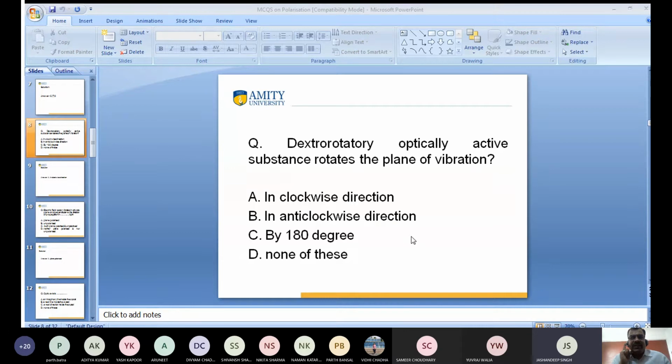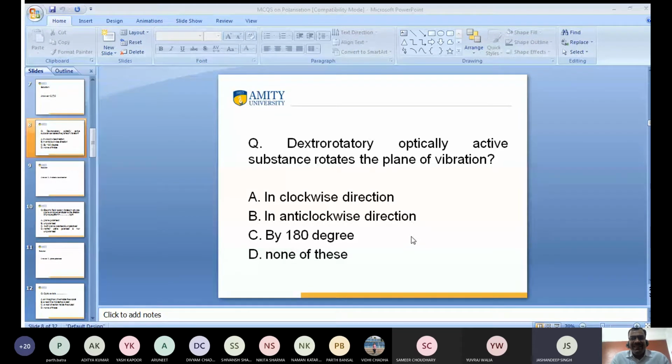Very good. And what is specific rotation, Jasandeep? Sir, it is the rotation produced by 1 decimeter length of the solution when its concentration is 1 gram per cc.